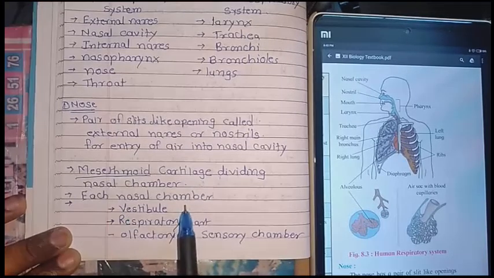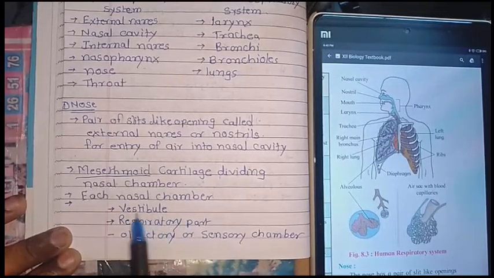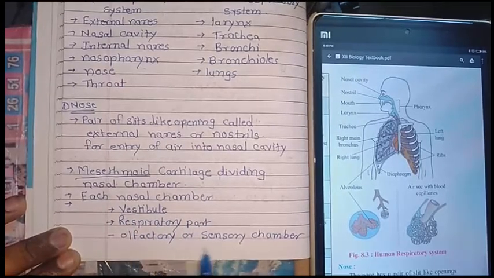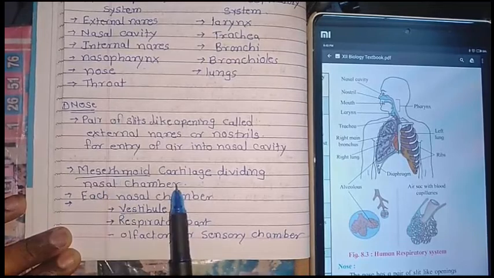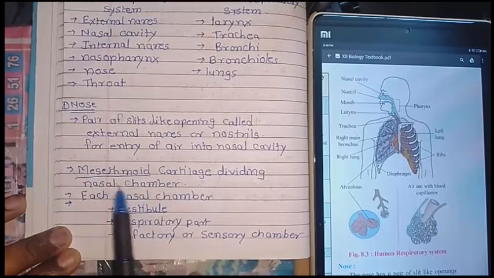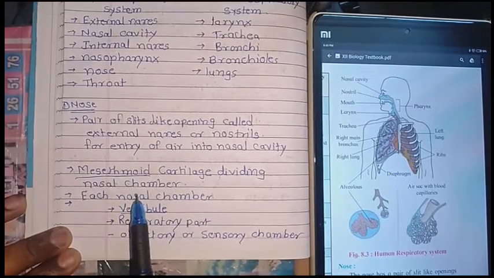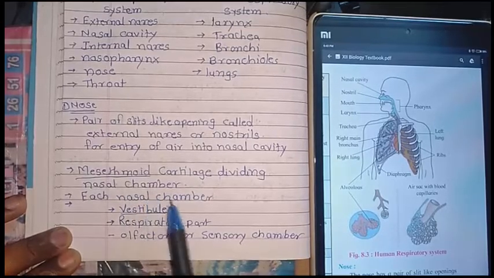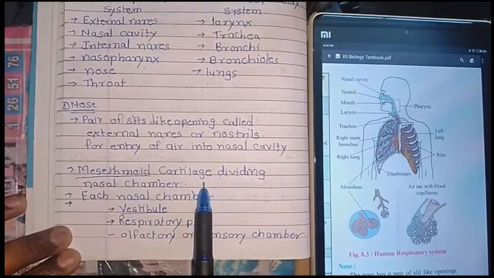Basically, each nasal chamber is made up of three parts: the vestibule, the respiratory part and the olfactory or sensory chamber.